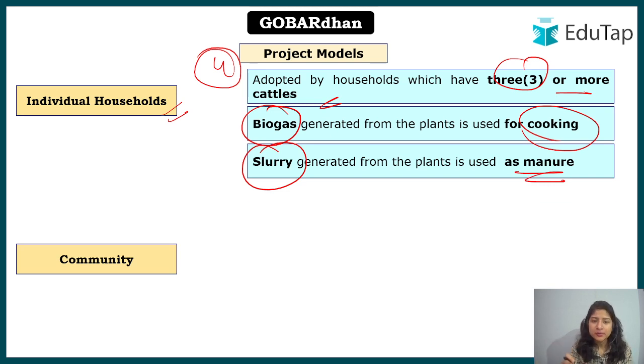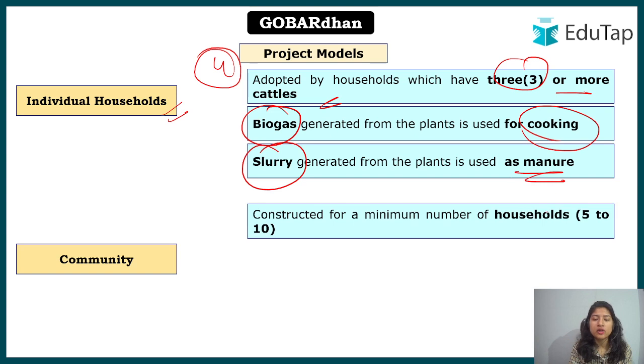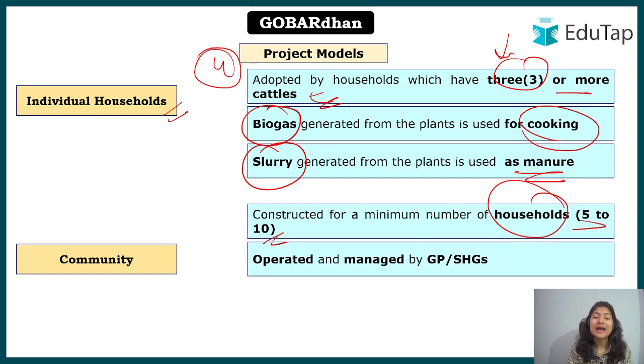If we talk about community, in community now we are involving more households, somewhere around 5 to 10 households. Okay, and here we were looking at three or more cattle, we were not looking at three or more household persons. We were saying if they have three or more cattle, they can generate enough fuel for their household cooking. Okay, but if the community now is large, we are talking about 5 to 10 households, so of course there will be people needed for it.